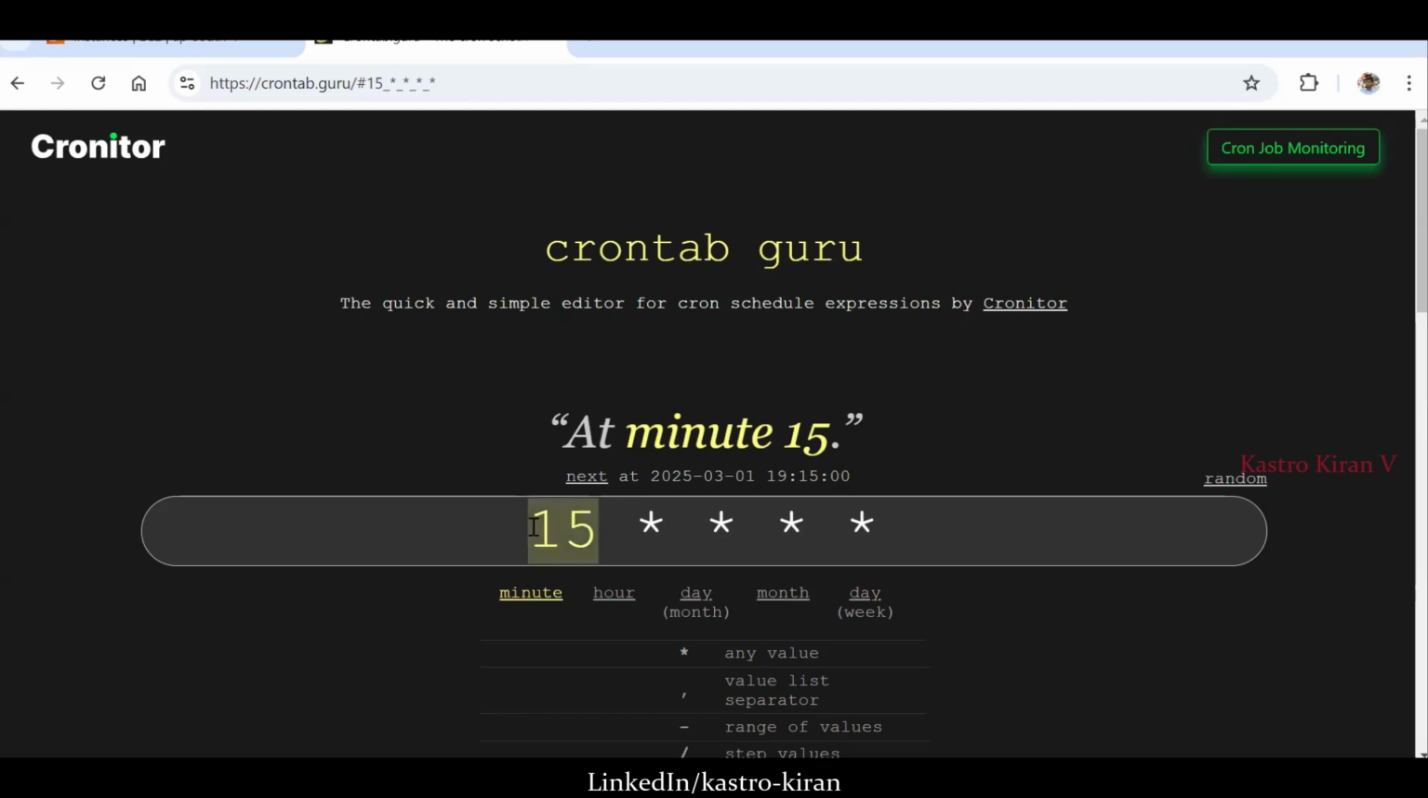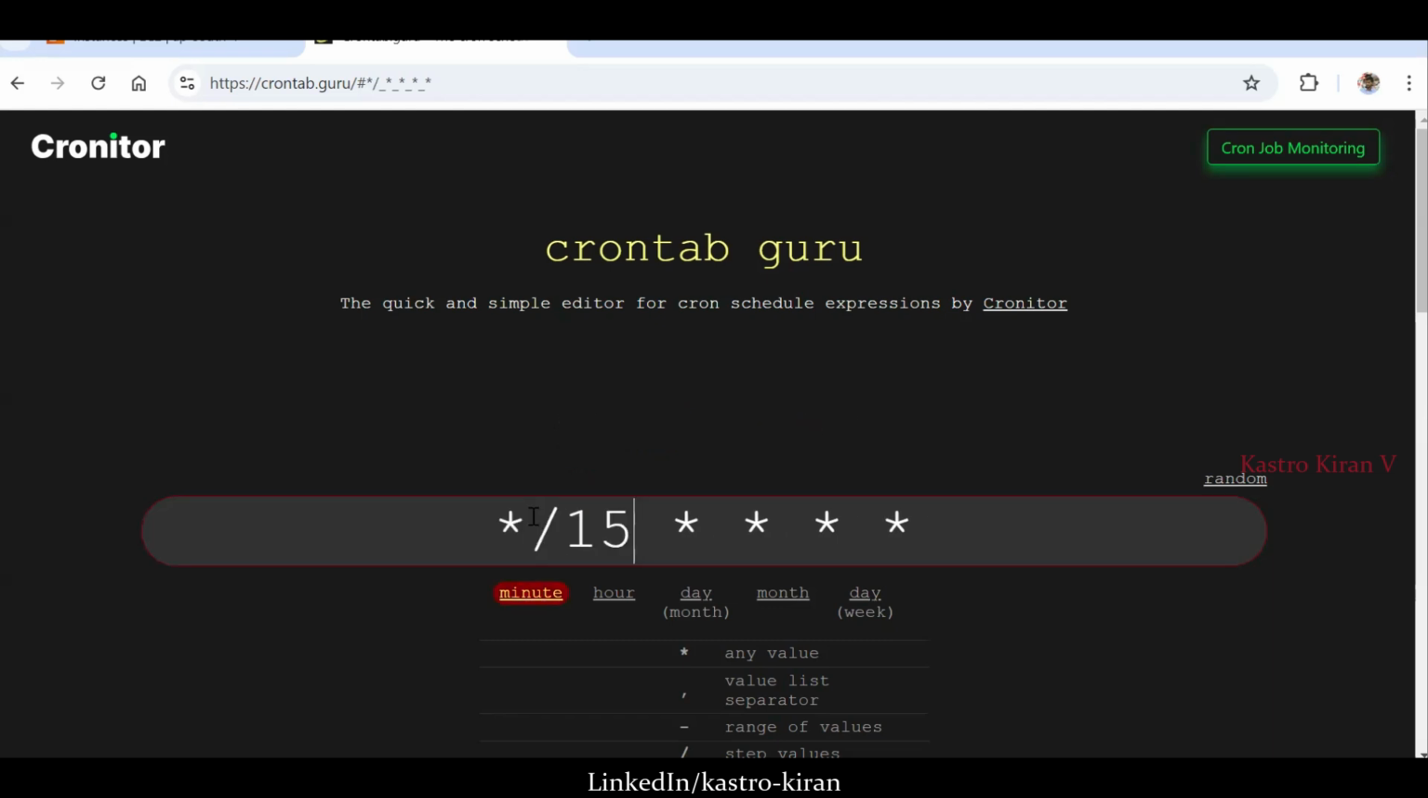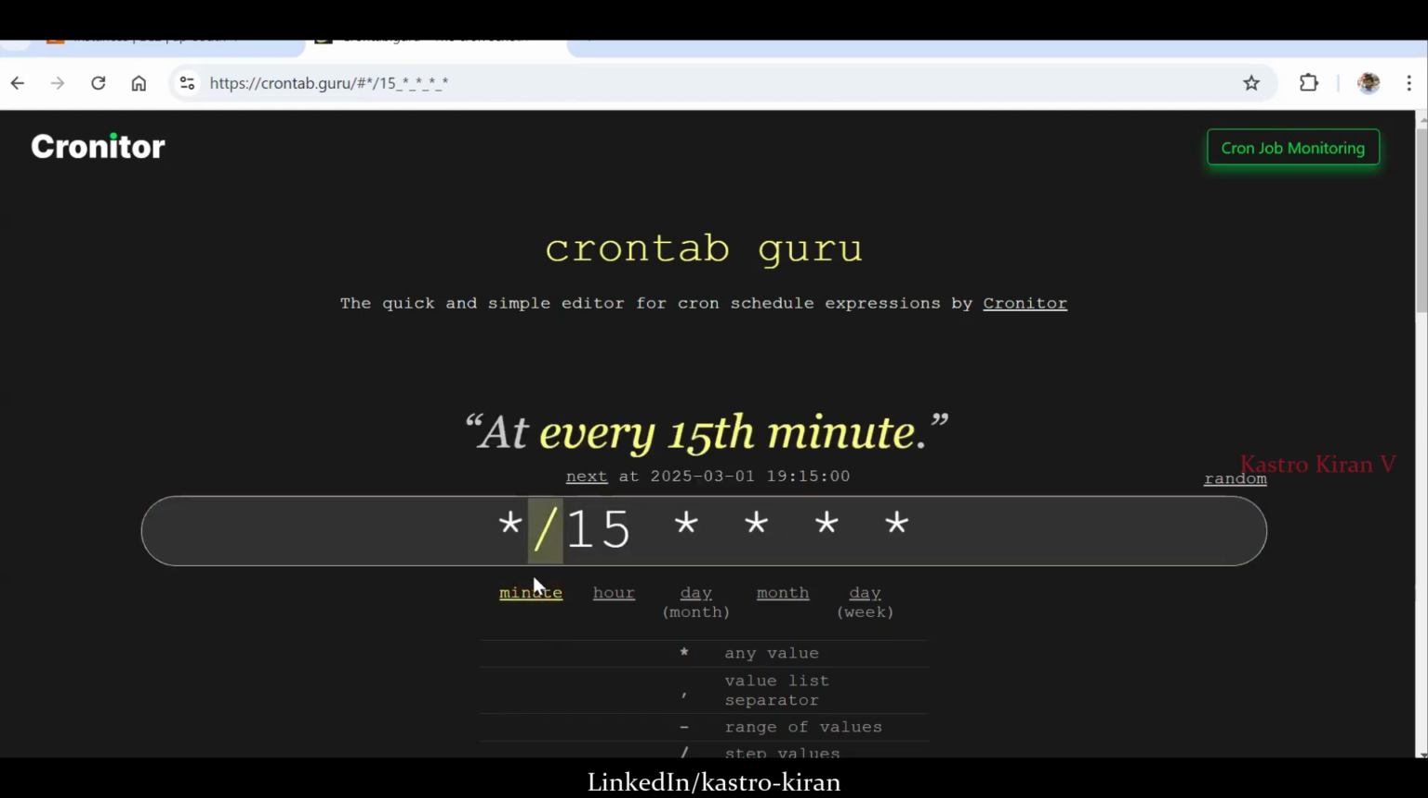But I want it to execute every 15 minutes. So what you have to do? Star slash 15. If you give the slash symbol, it represents every 15th minute. Let's say I want to execute the job at every 50th minute. Hit enter. You see that. That is how you can write the script.